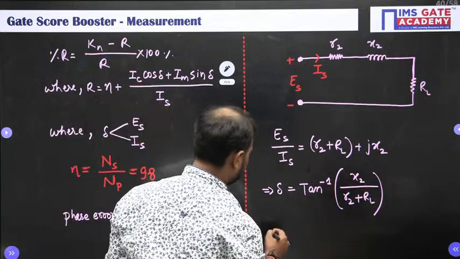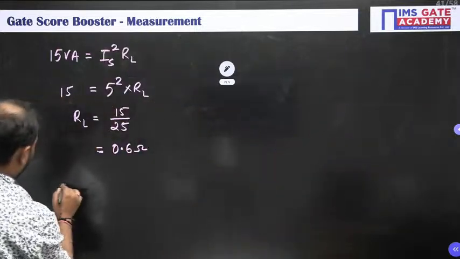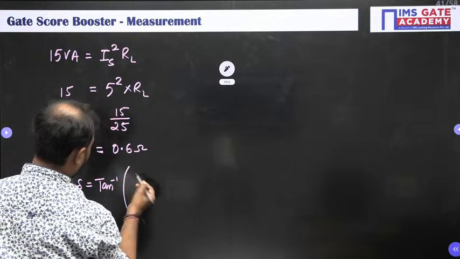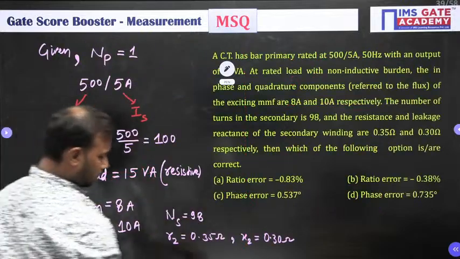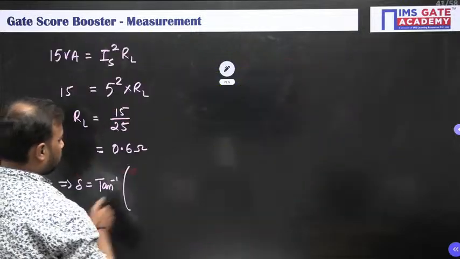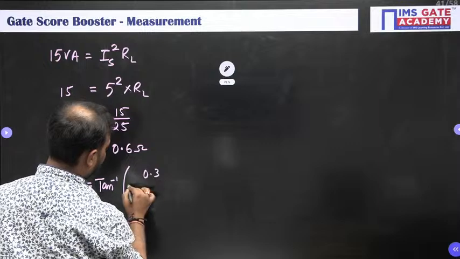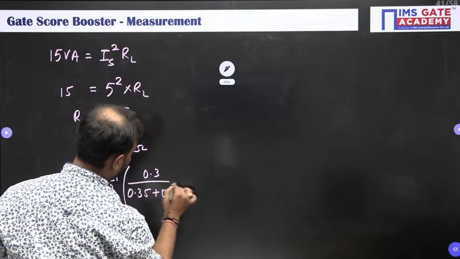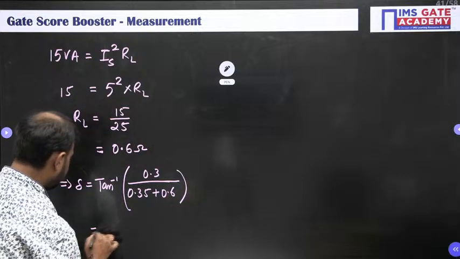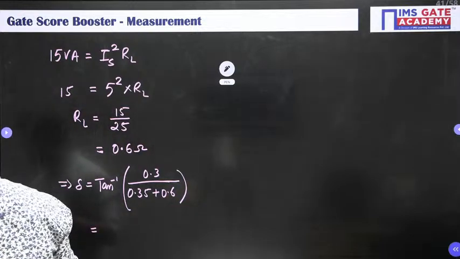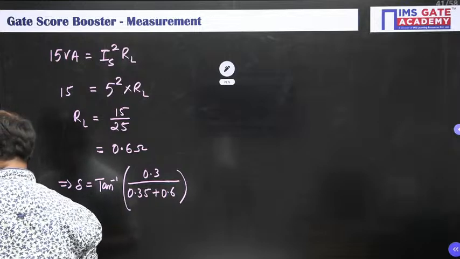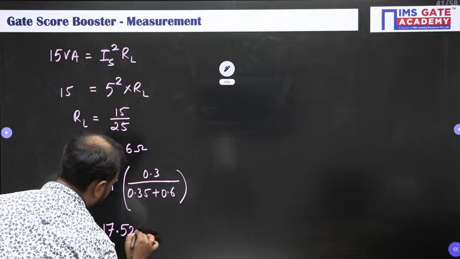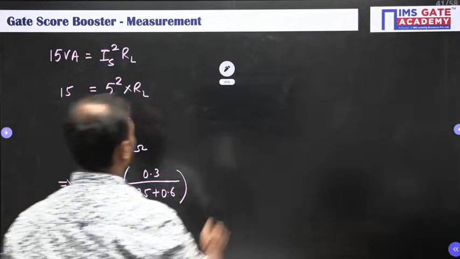Substitute here. So del is tan inverse of X2, which was 0.3, divided by R2, 0.35, plus 0.6. This comes out to be a del value of 17.525 degree.